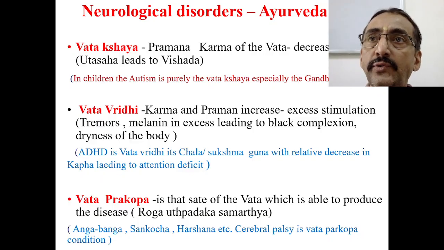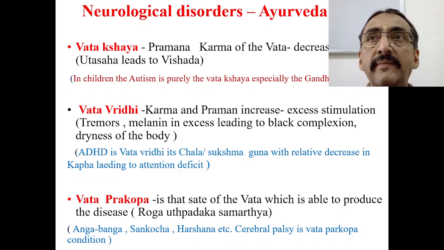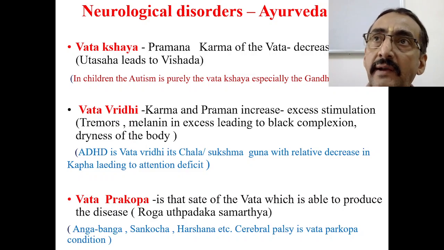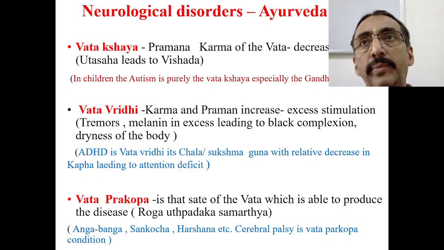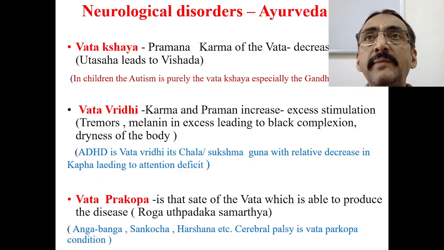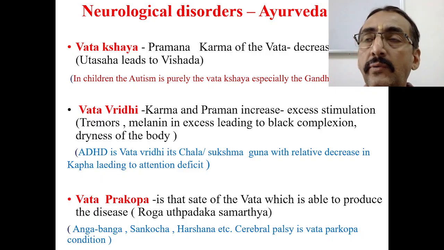When a patient comes to you, you identify these three possibilities: whether there is Vata Kshaya, whether there is Vata Vriddhi, or whether there is Vata Prakopa. First, suppose a patient comes to you with Vata Kshaya. According to contemporary science, it is a neurological disease.